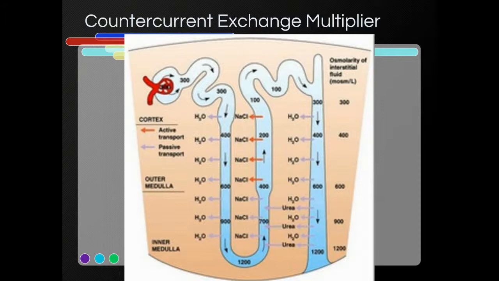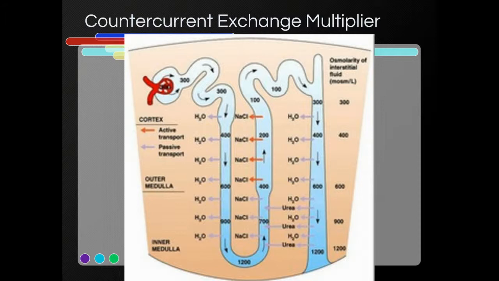Osmosis, right? If I create environments with high salt concentrations, you're going to have environments where water's trying to move in very quickly. Water's trying to lower that concentration. So by pumping the salt out, it's creating a mechanism for water reuptake. We're pumping salt out, creating high concentrations of salt, and that allows for the passive transport of water. Again, the red arrows are active transport, the blue arrows are passive movement of water, just trying to reach equilibrium.